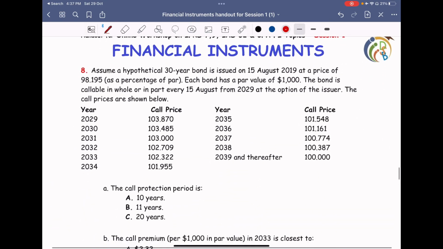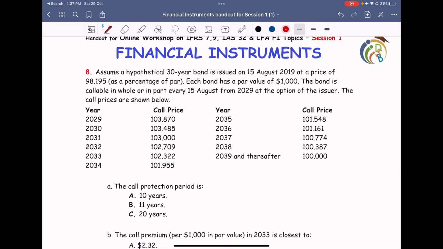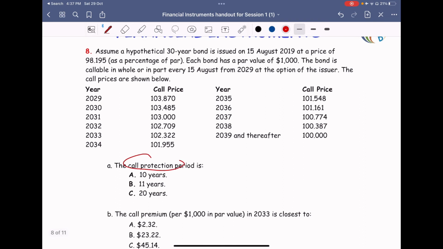Okay. So assume a hypothetical, and this is about the callable option. Call protection period. So what is the call protection period? You have issued the bond in 2021, and that is maturing in 2028. So this is a period of, say, 8 years, right? So an 8-year bond.